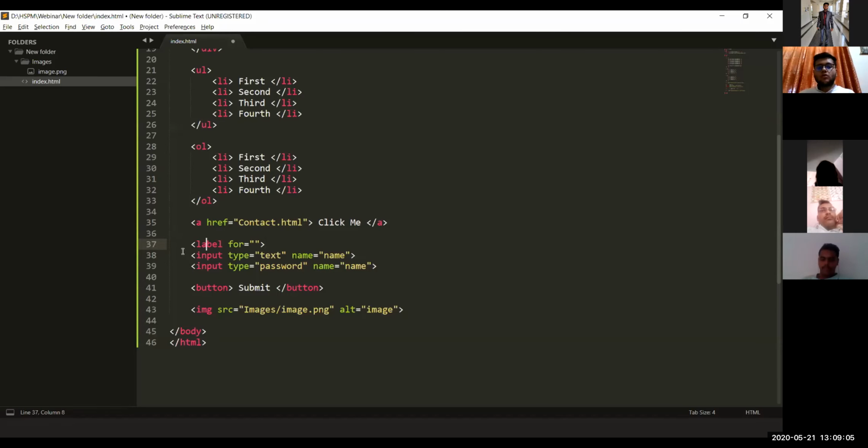Okay, so what we have to write is label for, and then the name of this input type. So the name of this input type is also name. So we'll write name in this for, and we'll write name here, because we want to take the name of the user here. Okay, and we'll close the label.